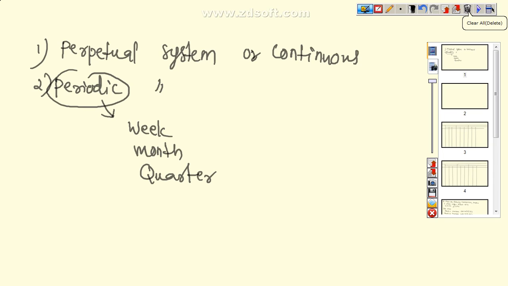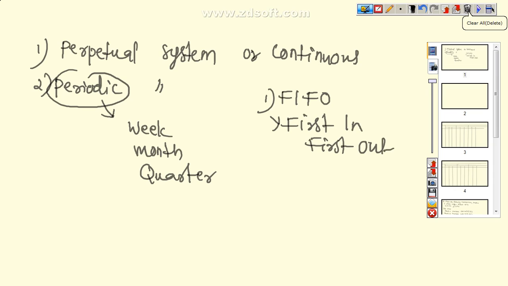So there are different methods of inventory valuation system. Today I am going to discuss two methods, that is first in first out and last in first out. First one, FIFO. The name itself, it is first in first out. So first in first out method is applicable in case of perishable goods.